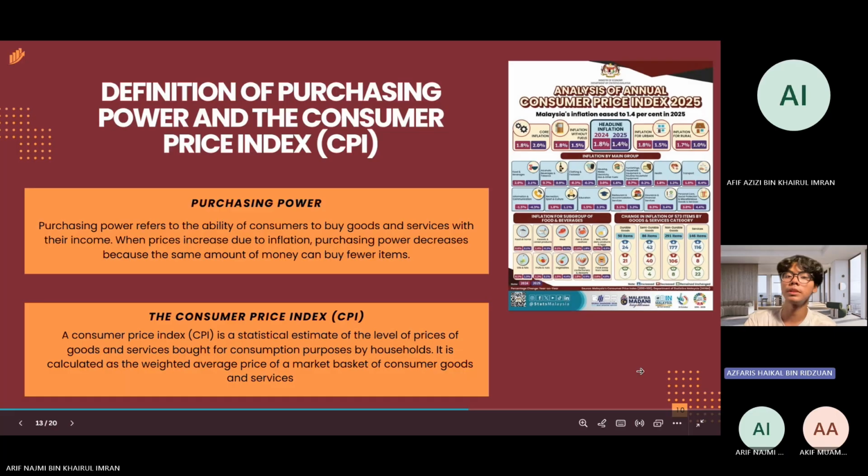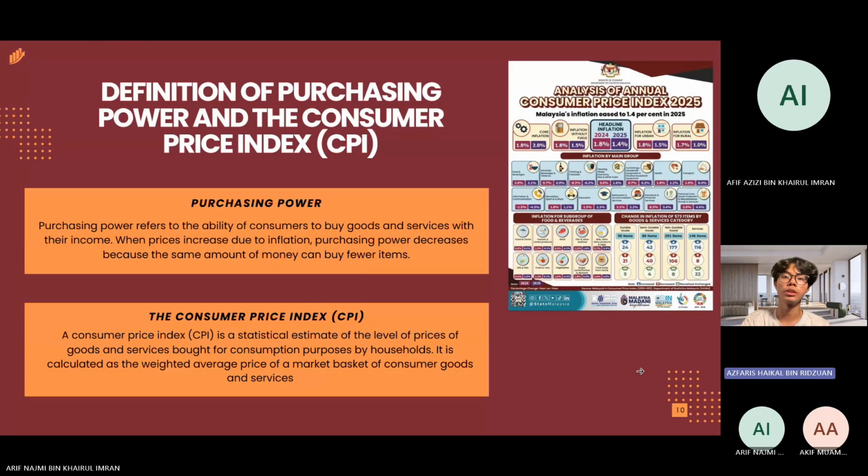So first, what is purchasing power? Purchasing power refers to the ability of consumers to buy goods and services with their income. When prices increase due to inflation, purchasing power decreases because the same amount of money can buy fewer items.